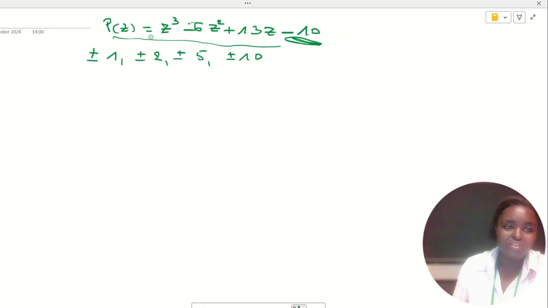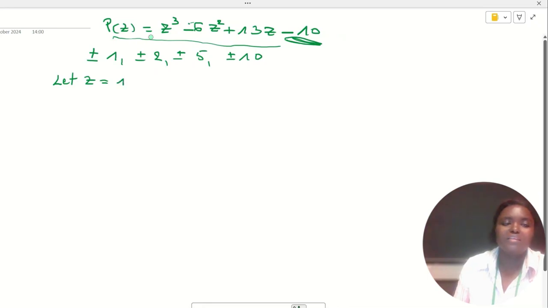Let's take z equal to 1. P(1) equals 1 power 3 minus 6 times 1 power 2 plus 13 times 1 minus 10.